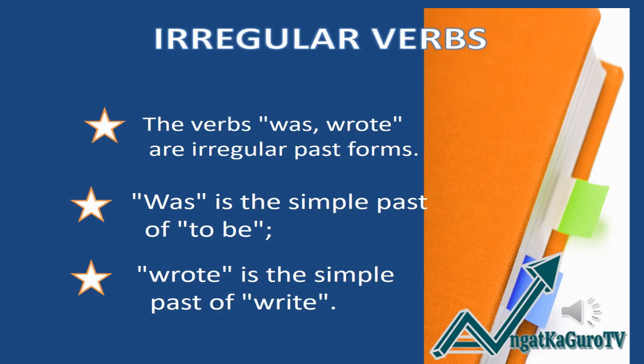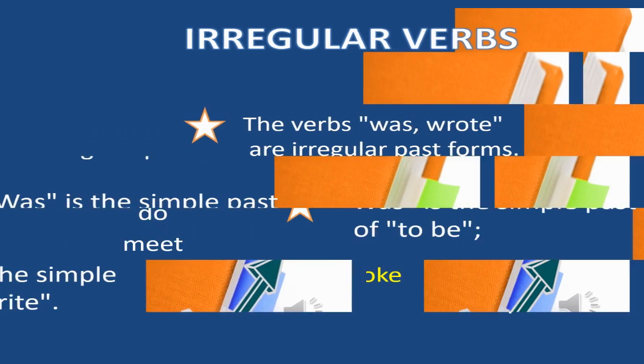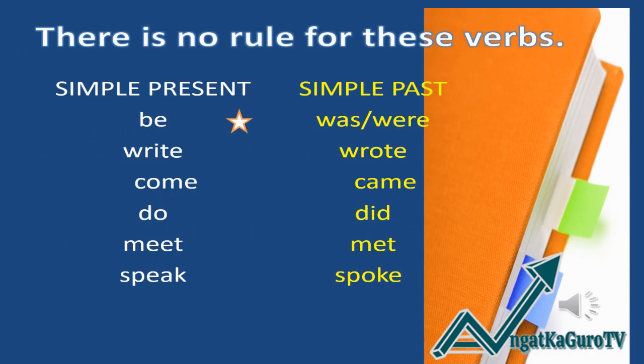We go now to irregular verbs. The verbs was and wrote are irregular past forms. Was is the simple past of to be, while wrote is the simple past of write. There is no rule for these verbs.